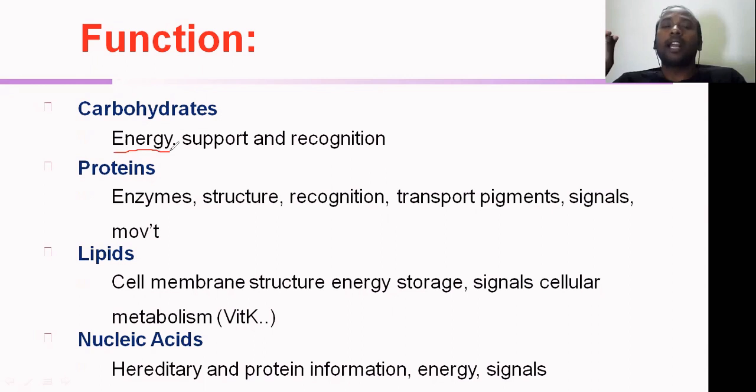And not only energy, there are other functions that can also be present for carbohydrates. You can see here, this is support and recognition. Support and recognition is nothing but one cell having to communicate with another cell.